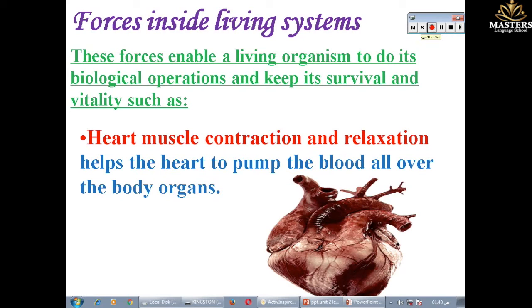There is another kind of forces, like forces inside living organisms. These forces enable a living organism to do its biological operations and keep its survival and vitality, such as number 1, heart muscle contraction and relaxation.